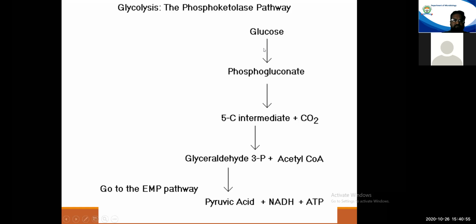Again, you see that this phosphoketolase pathway is operative only in Bifidobacterium and Leuconostoc. Other organisms do not have the necessary enzymes for this phosphoketolase pathway. Now, what is this pathway? It starts with glucose, phosphogluconate, 5-carbon intermediates, and carbon dioxide is exhausted here. It is converted to glyceraldehyde 3-phosphate and acetyl-CoA. This glyceraldehyde 3-phosphate is converted to pyruvic acid, NADH2, and ATP.